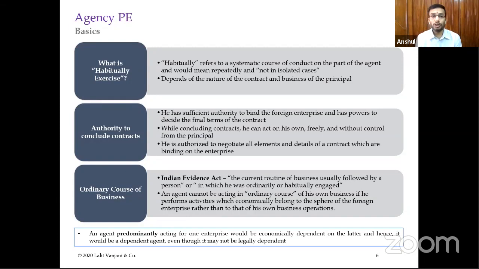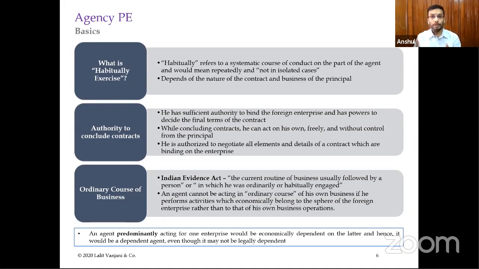Even in those circumstances, if the agent is not acting in the normal course of his business, say for example the agent is not in the distribution business, they are service providers, but they become an agent just as a conduit for the foreign company to solicit customers in India, there can be allegations from the income tax authority that the independent agent is not acting in the ordinary course of their business, and therefore should not be considered independent per se.